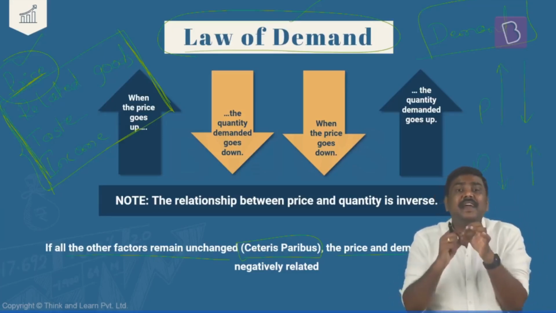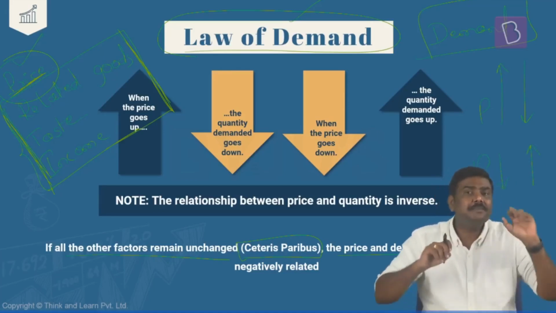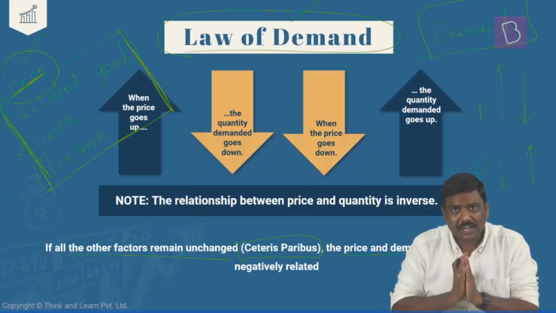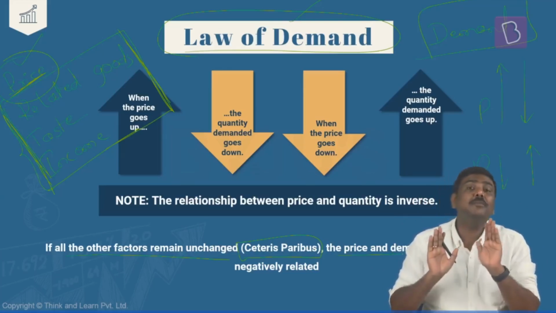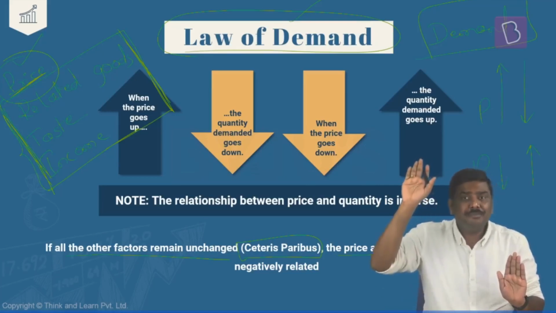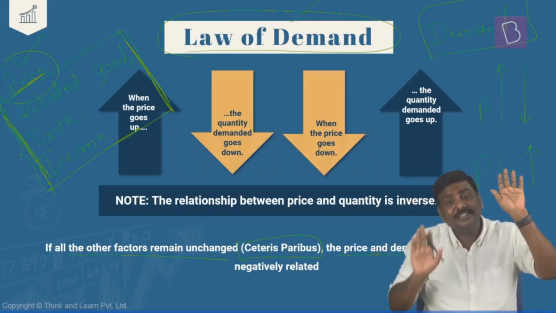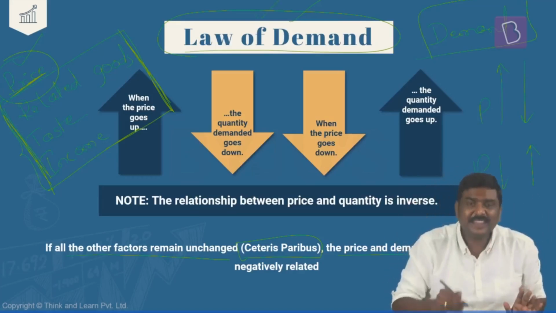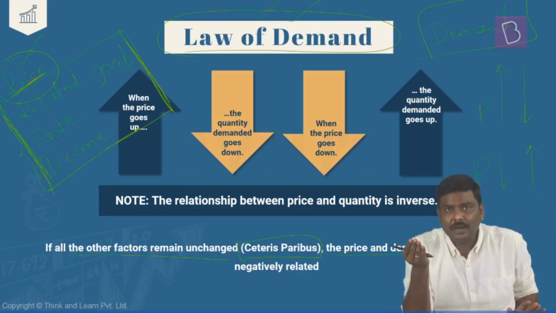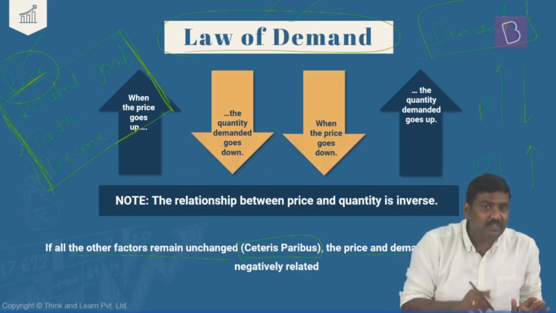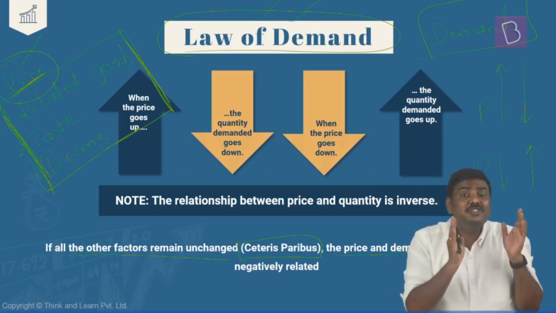This is a basic idea of a negative relation. That is, price and demand are moving in opposite directions. If price falls, demand rises. And if price rises, demand falls. This is the negative relation that exists between price and demand as exhibited in the law of demand. But the important point here: you will have to keep other factors which determine the demand unchanged.